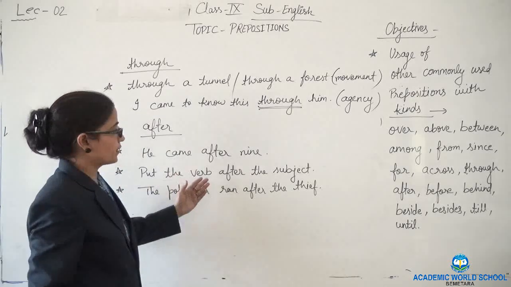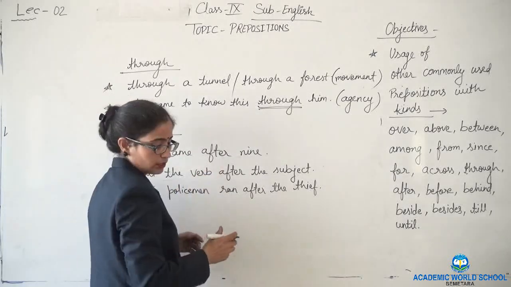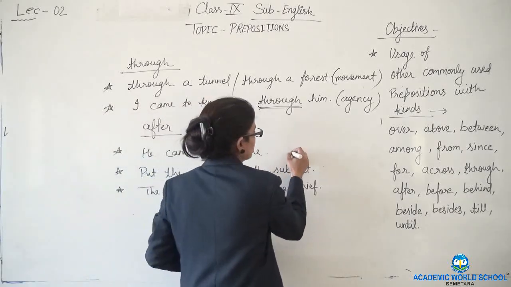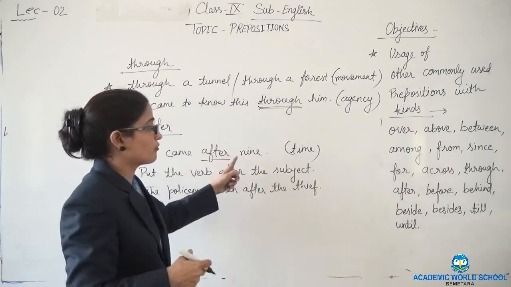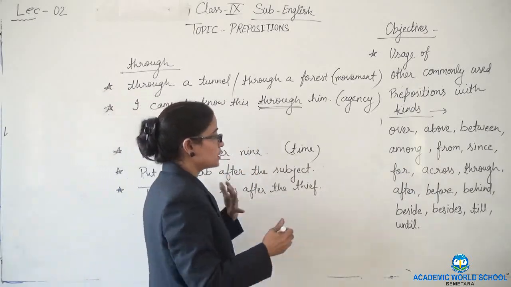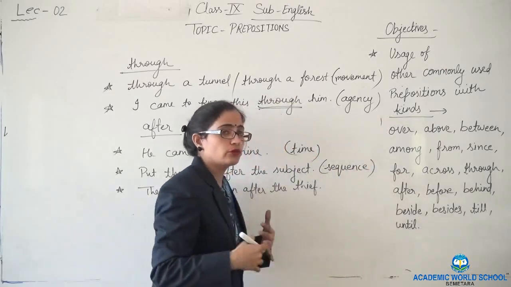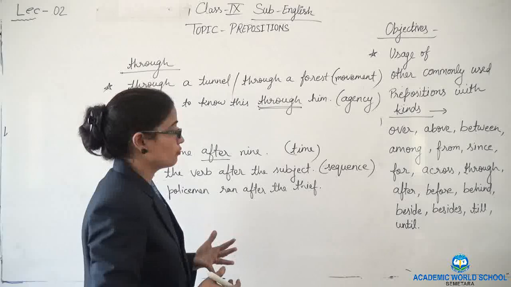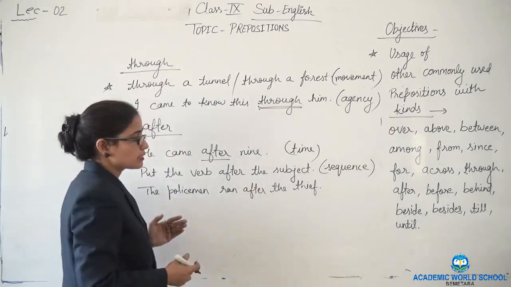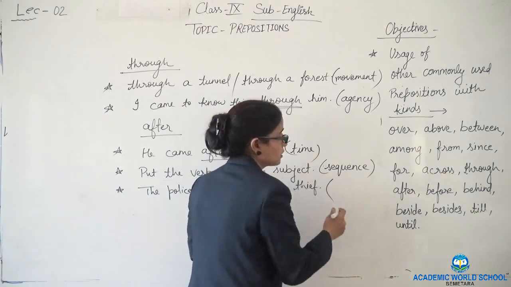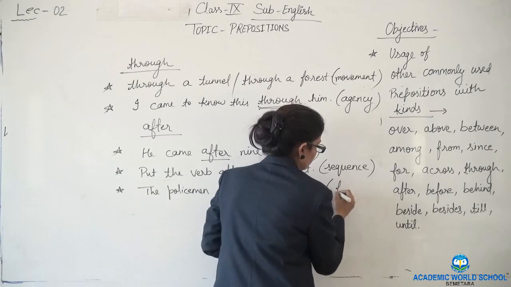In all these three sentences, this is giving us different aspects. How here this is giving that time. After 9 o'clock, he came after 9. Here this is giving a sequence of something. So you can sequence of anything, sequence of something, sequence of any plan. Okay, the policeman ran after the thief. It is giving us the sense of like following someone or something. Okay, so follow.